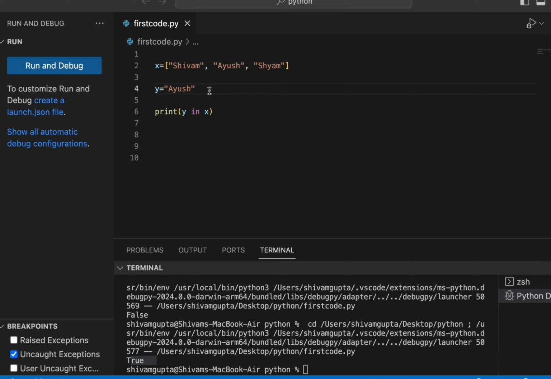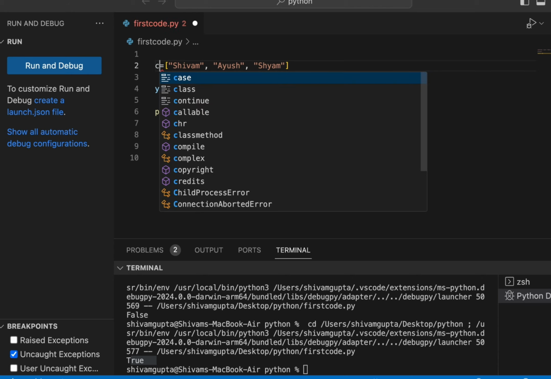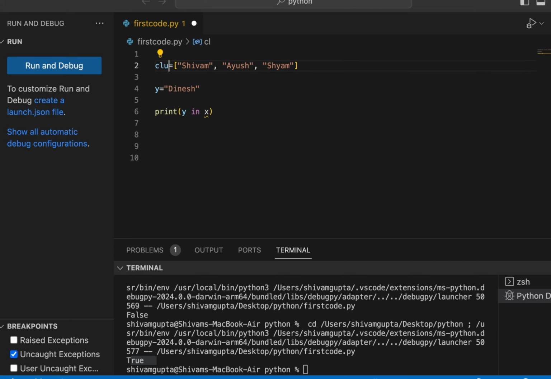The y string has a membership of x, so it will simply show me true. Now if I write Dinesh, does Dinesh have membership of this club? Let's write it club here, so I can explain you. And let's write it user.